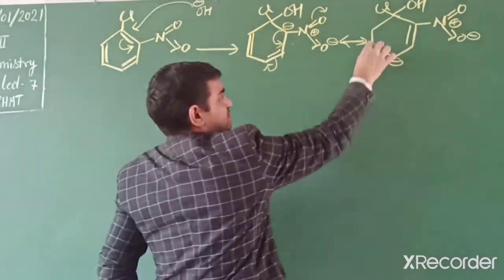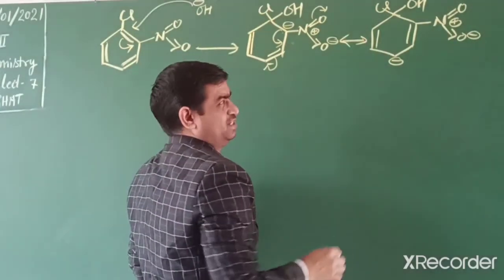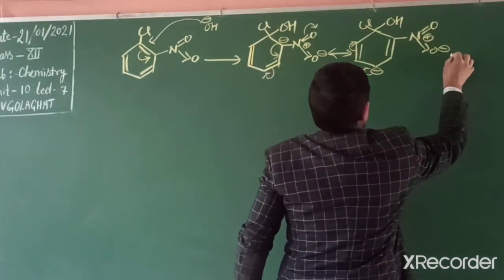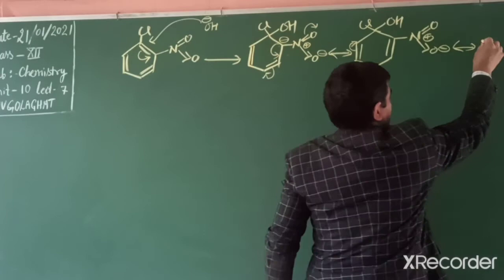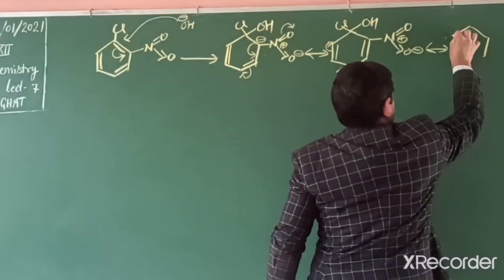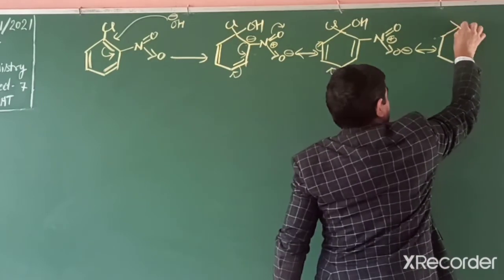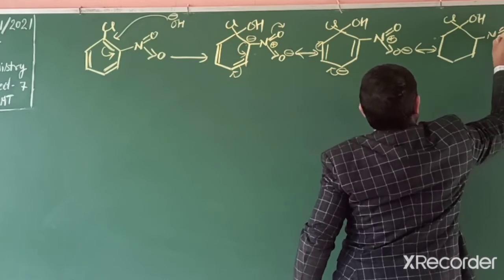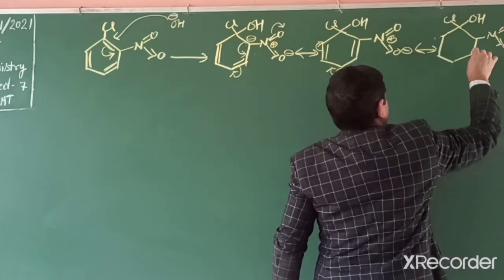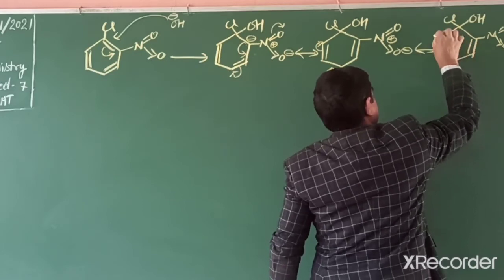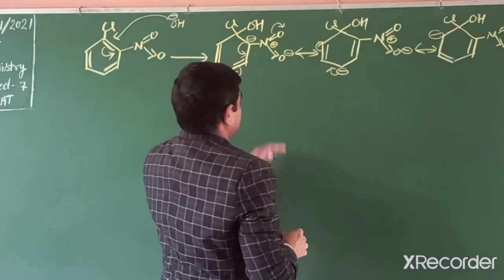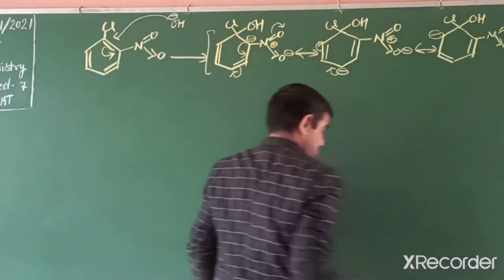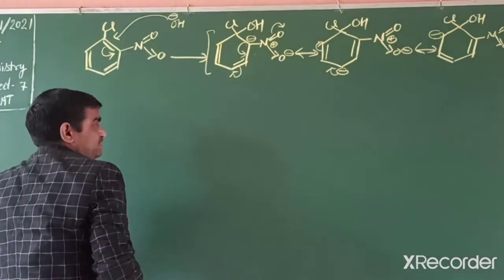And negative charge at para position. Now further, this electron moves and it shows one more structure. In this way, in three structures, students, if you see carefully, then what happens? We make a resonance hybrid structure.